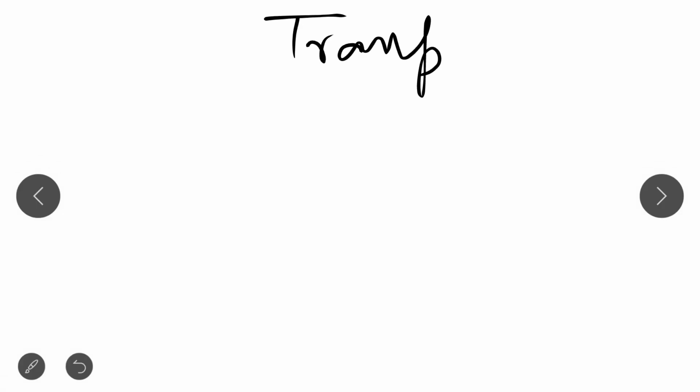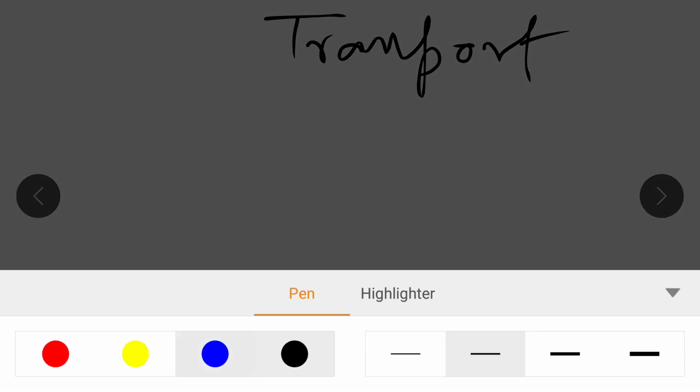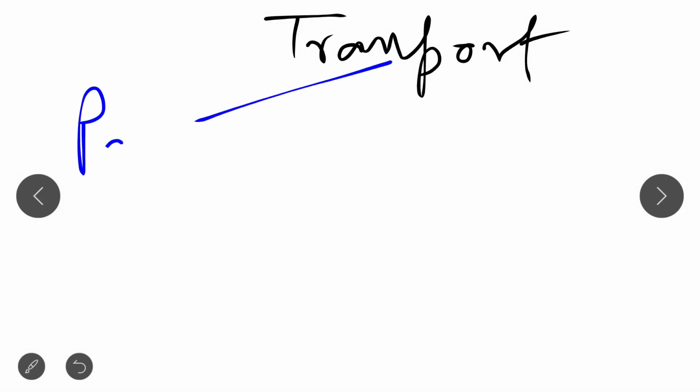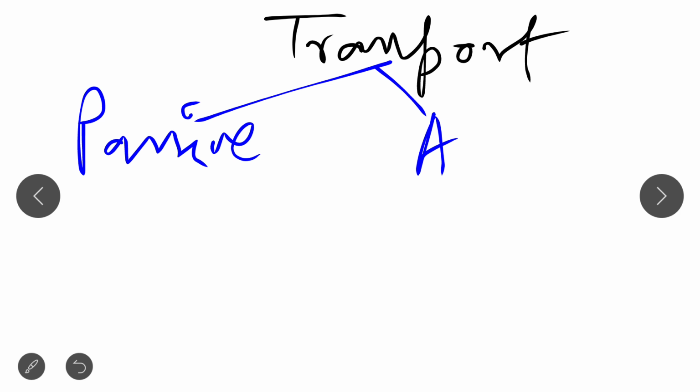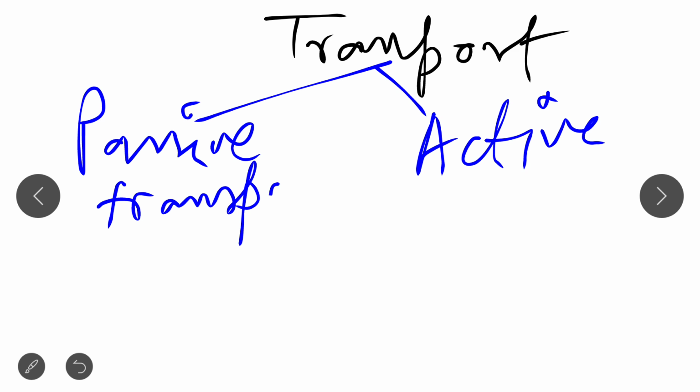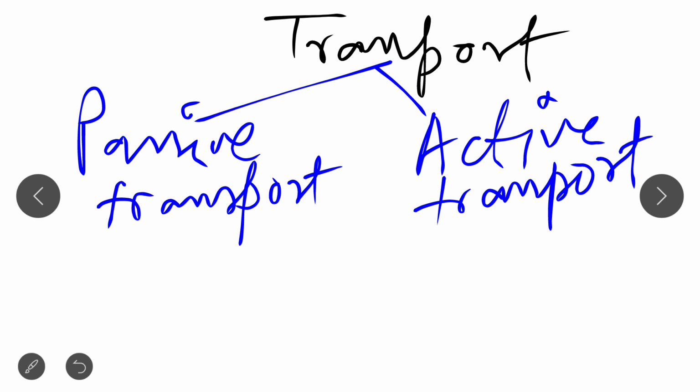If we classify the transport system, there are two types of transport system. Please note it down: one is passive transport and one is active transport.